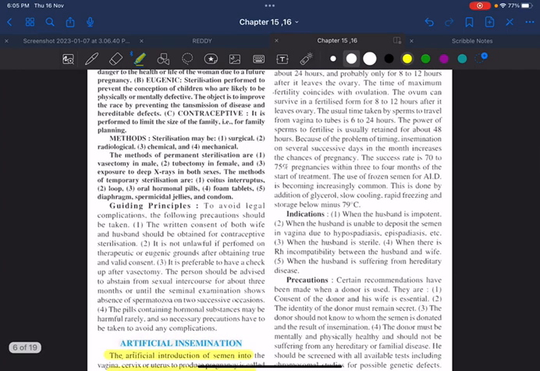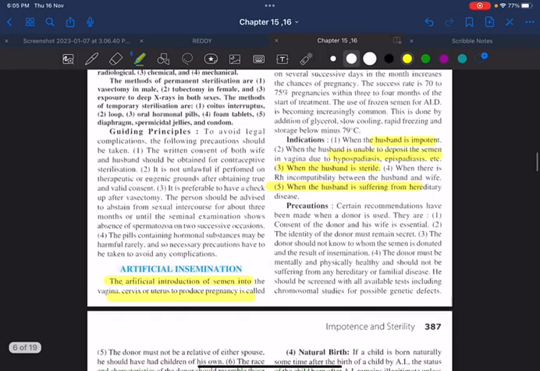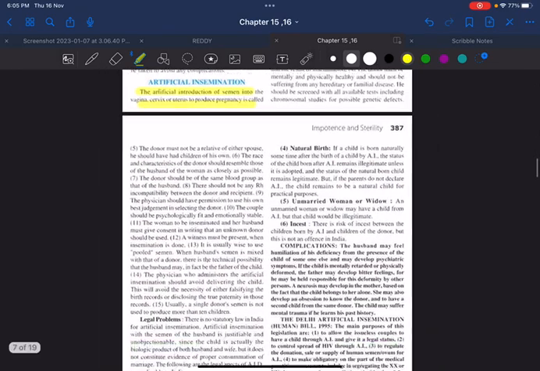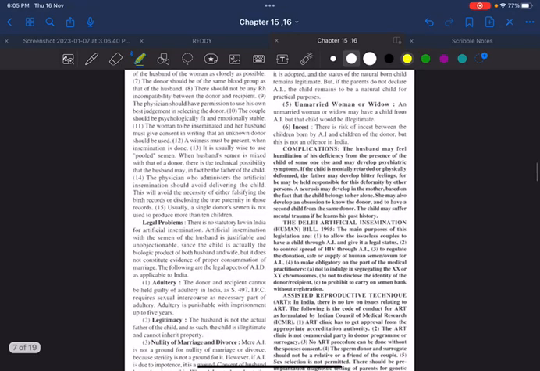What are the indications? For example, when the husband is impotent, when the husband is unable to deposit the semen because of any hypospadias, when the husband is sterile, whenever there is an RH incompatibility between the husband and wife, or when the husband is suffering from any hereditary diseases. Fine? Yes. Why should we read about the medico-legal importance of artificial insemination?